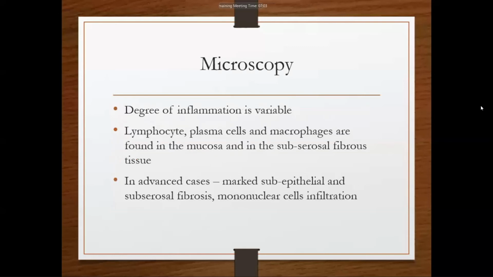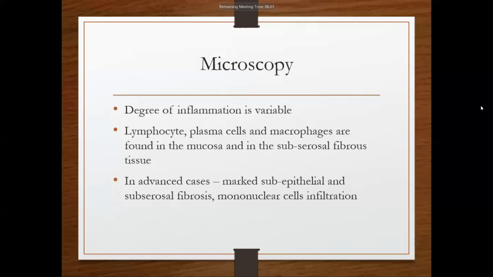In microscopy also, the degree of inflammation may be variable. Variable means there may be scant inflammatory cells, and sometimes there may be severe inflammation. Just as neutrophils were the acute inflammatory cells, the chronic inflammatory cells are lymphocytes, plasma cells, and macrophages.